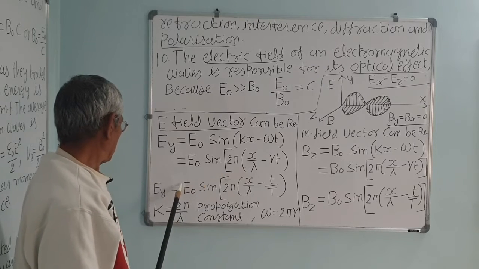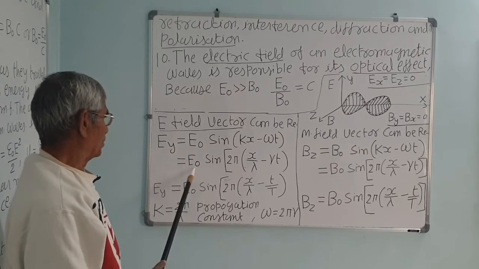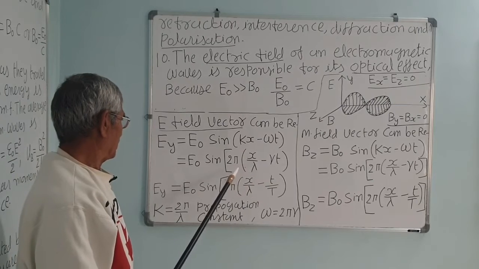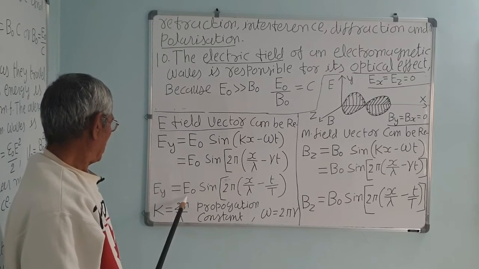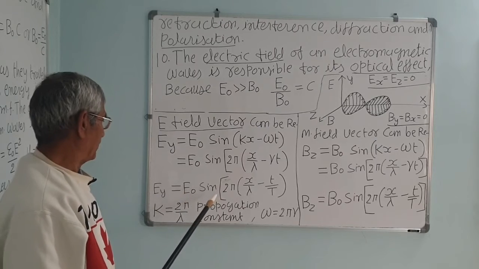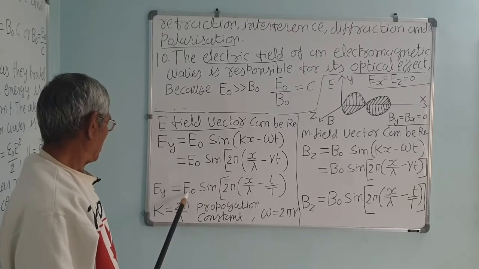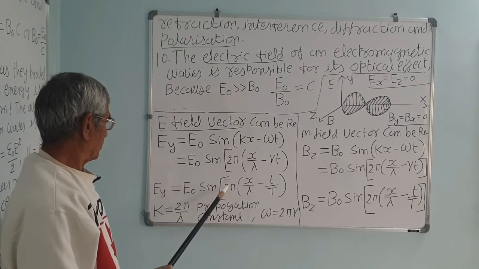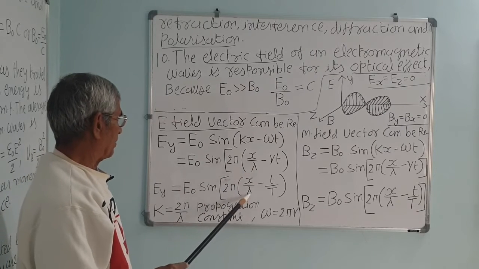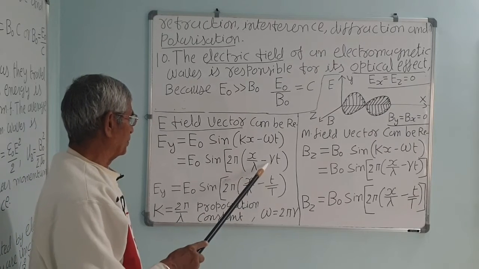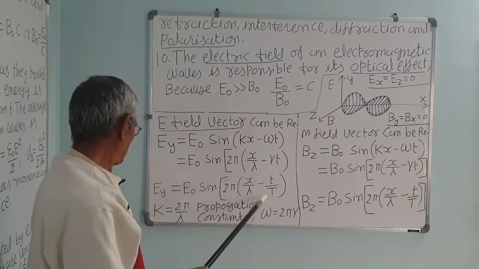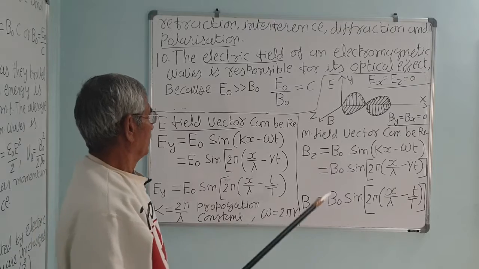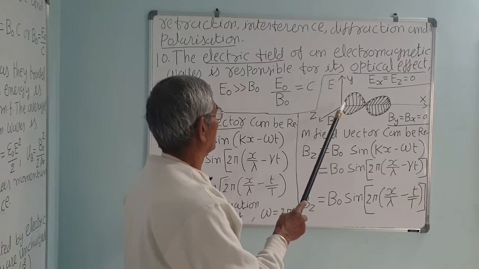So you can write again, E0 sine is a sinusoidal function, as we have studied in the AC circuit also. The same way it changes periodically the phase with the time and the distance position. So E0 sine 2 pi x upon lambda minus t upon T, where nu is equal to 1 upon T. So we can write it in different forms. So waves, here this is a figure of the waves.